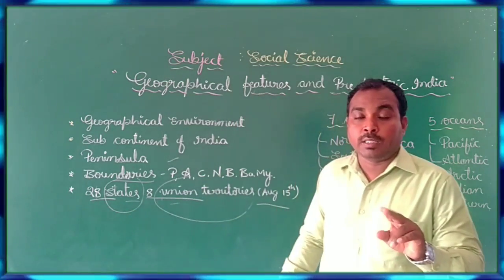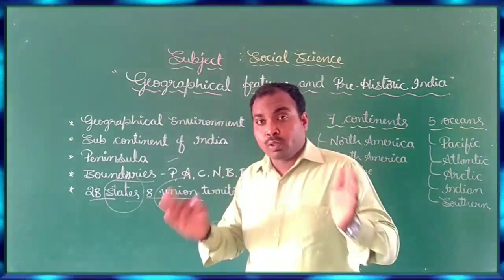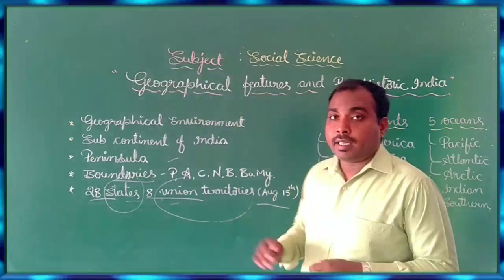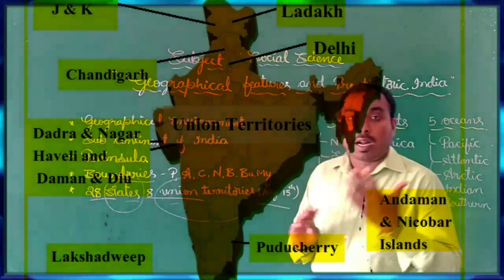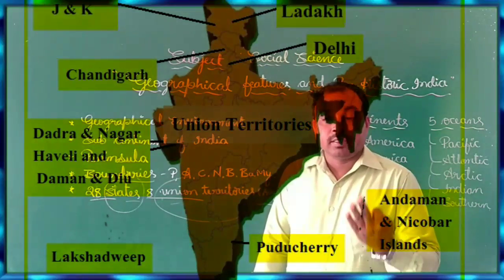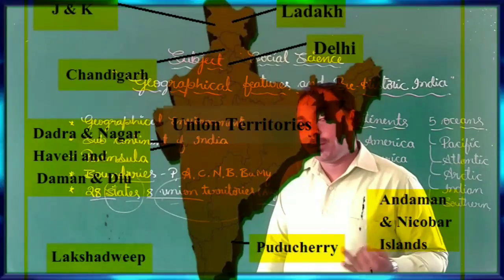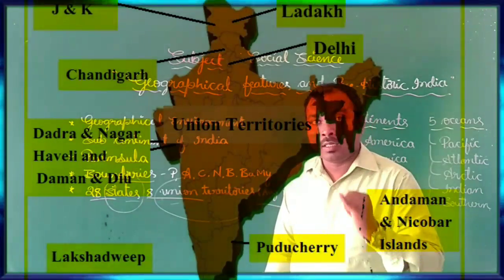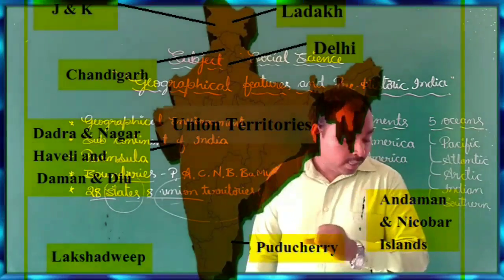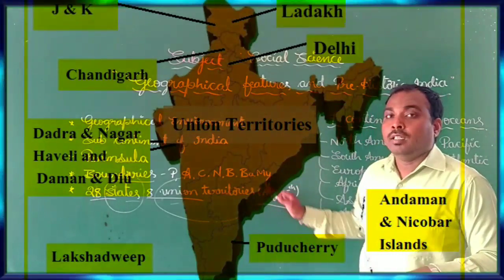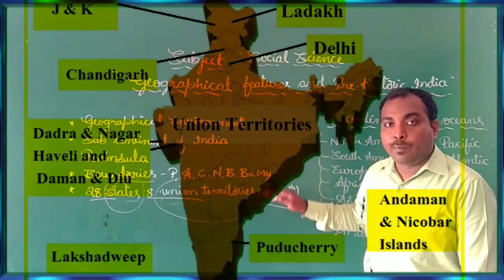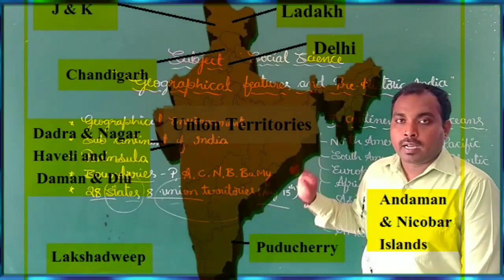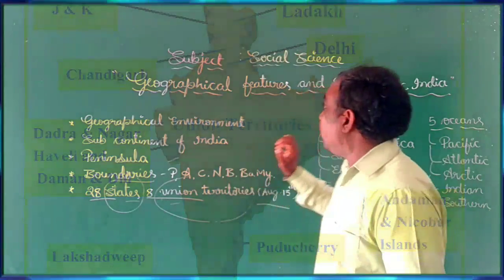And also Andhra Pradesh has been divided into two states, Telangana and Seemandhra, isn't it? And there are 8 union territories: Andaman and Nicobar, Chandigarh, Dadra and Nagar Haveli and Daman and Diu, Delhi, Puducherry, Ladakh, and Jammu and Kashmir. These 8 union territories are administered by the central government. So this is all about the geographical features.